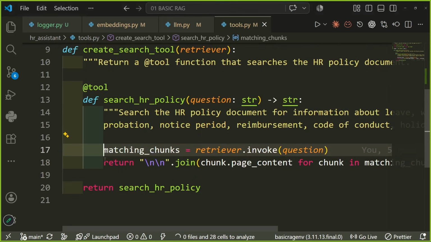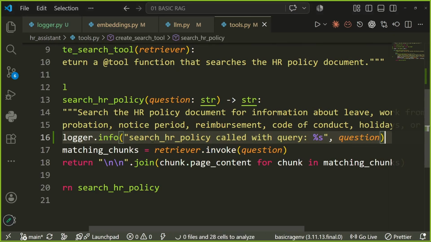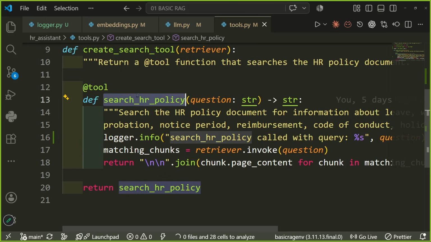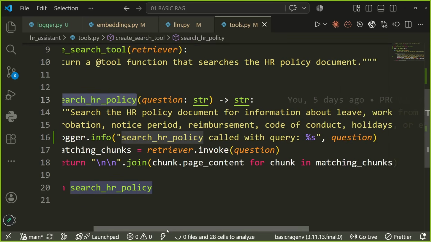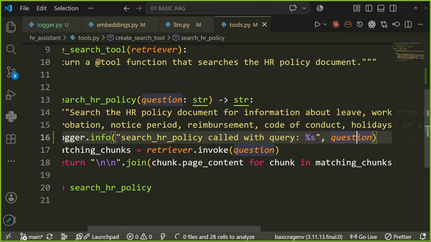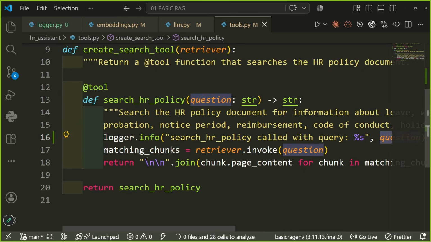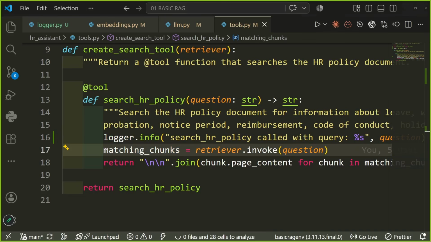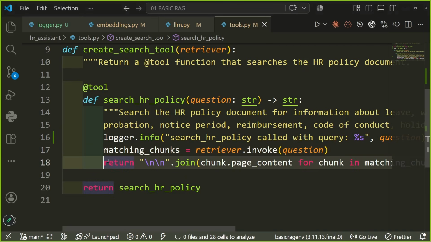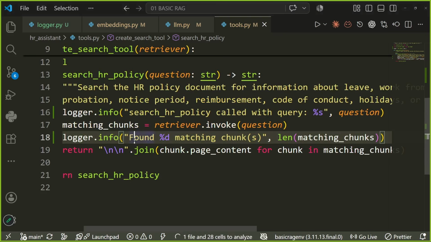Before matching the chunks, here we will say that, hey, the search HR policy function is called. The moment this function is called, we would print that this function is called with this particular question. And once matching chunks are done, we would also print that, hey, found matching chunks.